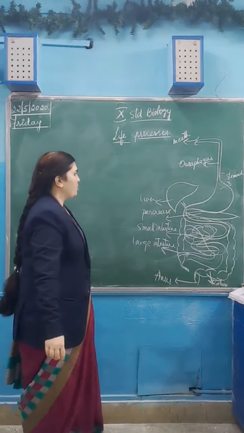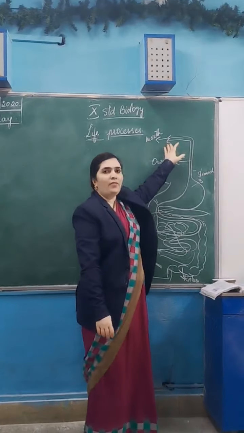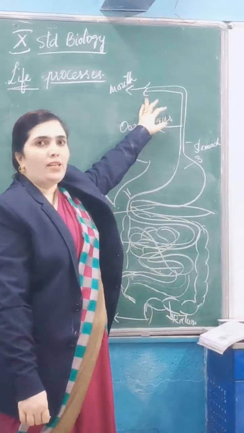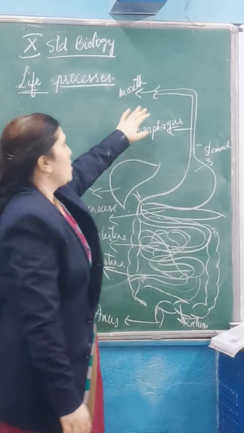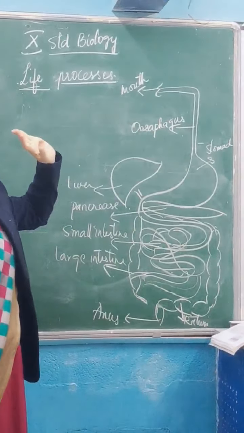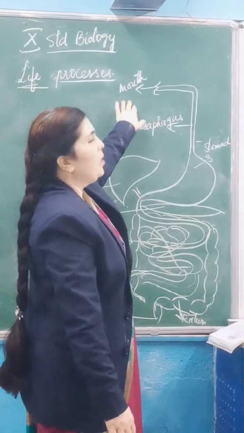So food is taken in the mouth. In the mouth, saliva is secreted. Saliva is secreted by the salivary glands. There are 3 types of salivary glands. Those help in secretion of saliva. What is the function of saliva? It makes the food soft, sticky.